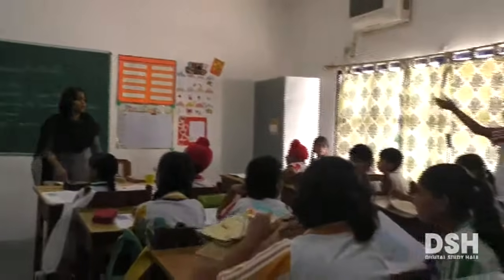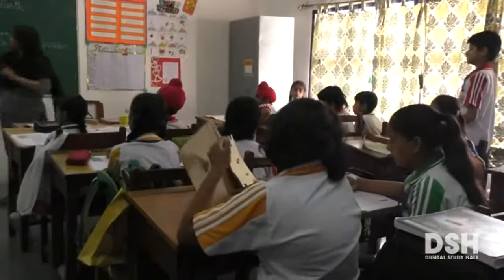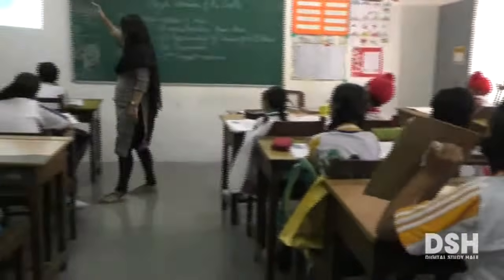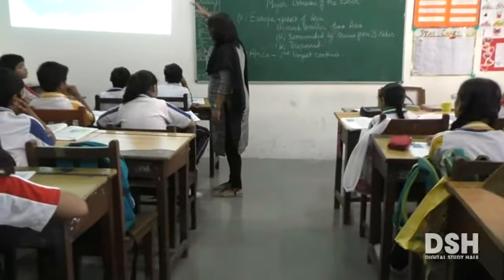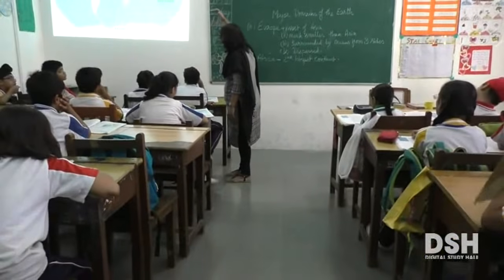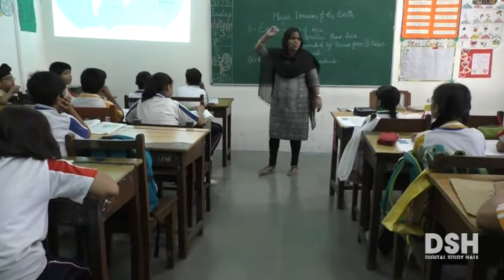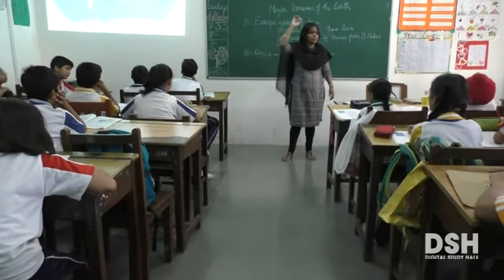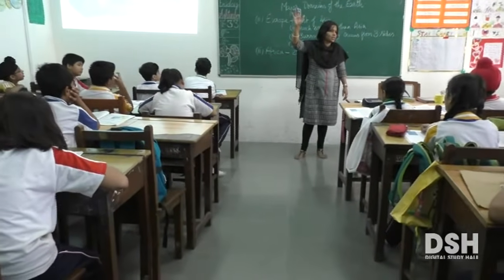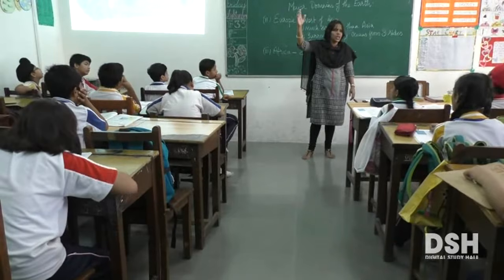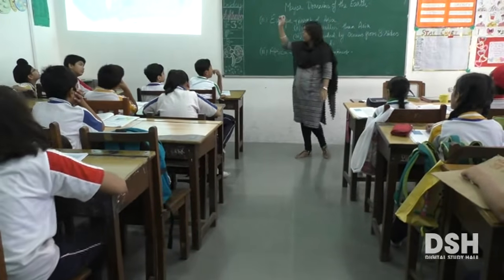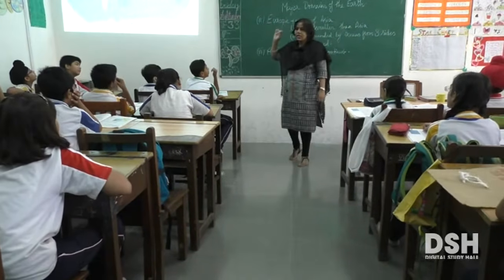Will Africa also experience intense cold? In some parts, as you can see, only some part of Africa is jutting out of the Tropic of Cancer, isn't it? So only in the prime winter season, like in December and January, some part might experience intense cold.